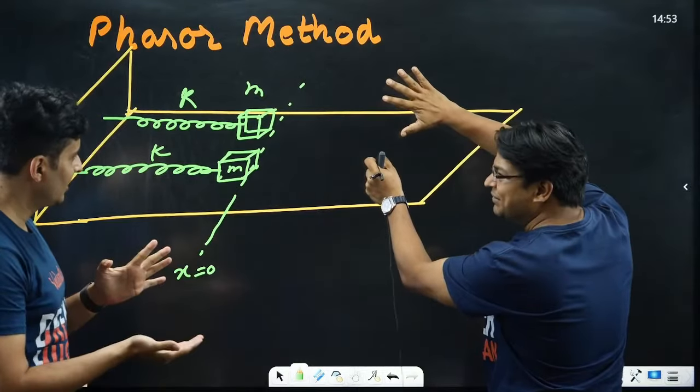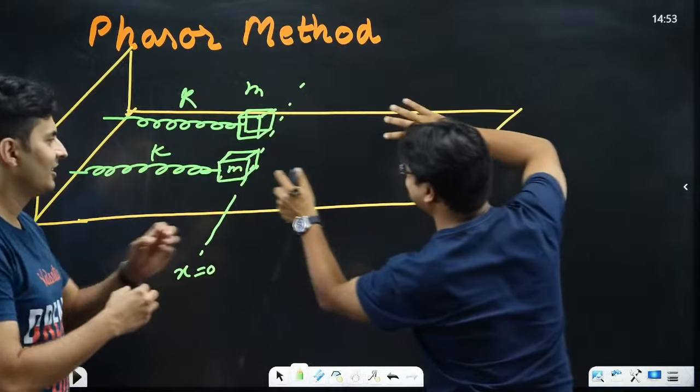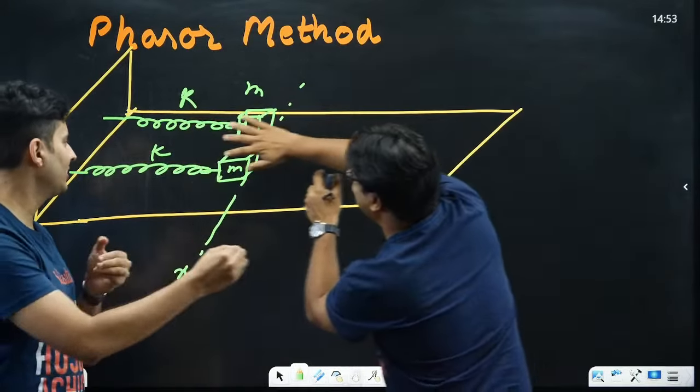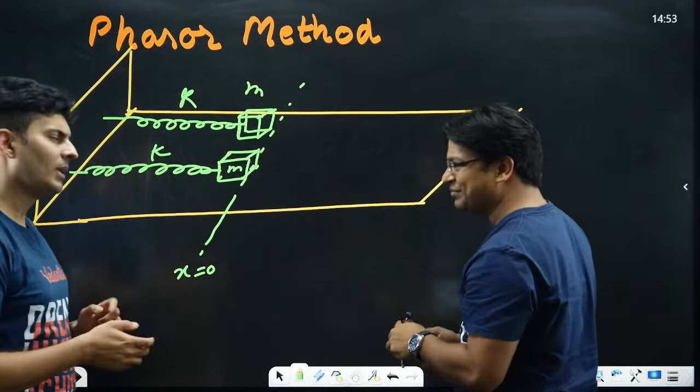We'll wait for some time. Then we'll release the other one. So they will oscillate somewhat like this. And now in these oscillations, they will cross each other multiple times.